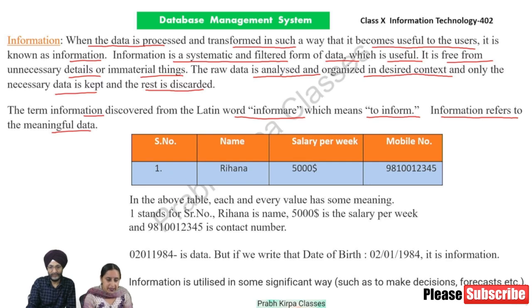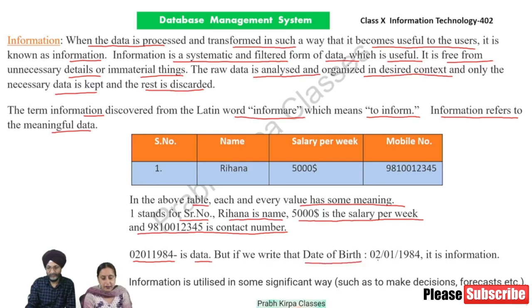In the above table, each and every value has some meaning. One stands for serial number. Rihanna is name. $5,000 is the salary per week. And 981001234 is contact number. 020119884 is data. But if we write that date of birth, 2nd January 1984, it is information. Information is utilized in some significant way, such as to make decisions, forecasts, etc.